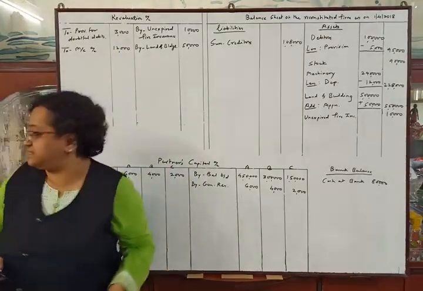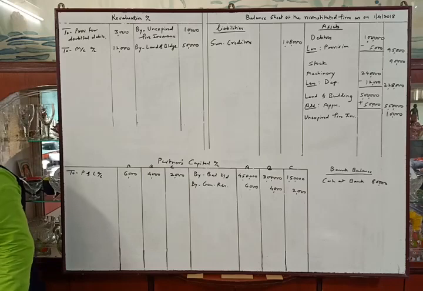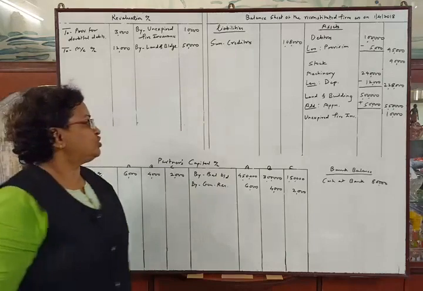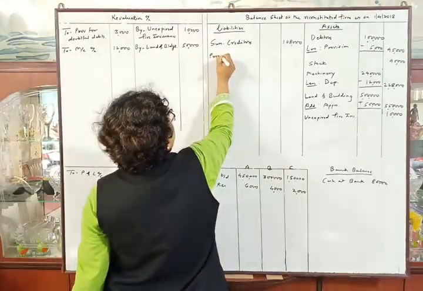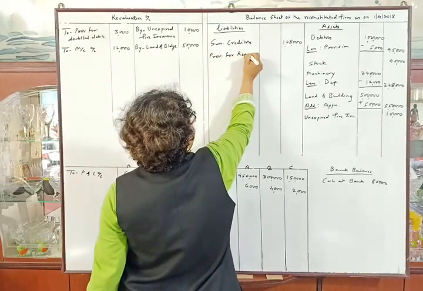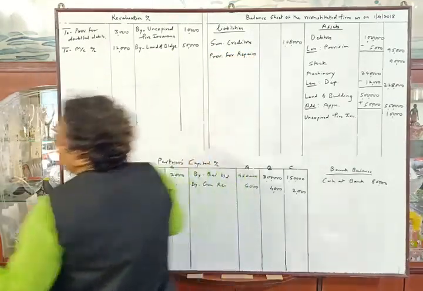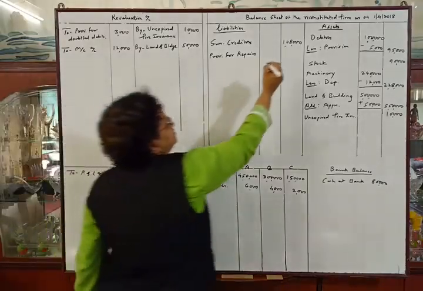Now the next adjustment. Provision of rupees 15,000 to be made for repairs. So it will increase our liability. Provision for repairs, the amount they have given is rupees 15,000.